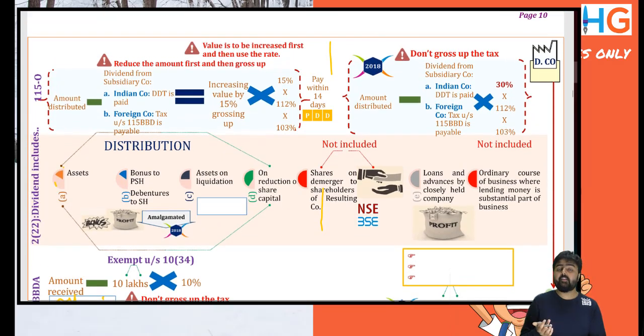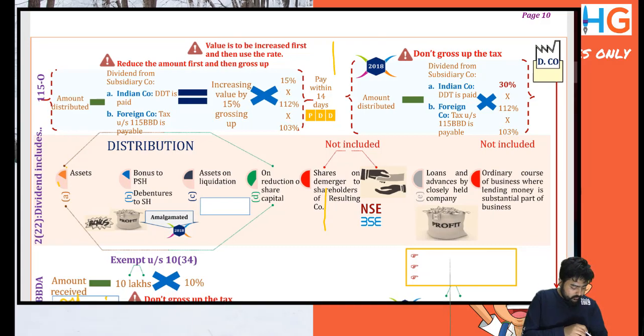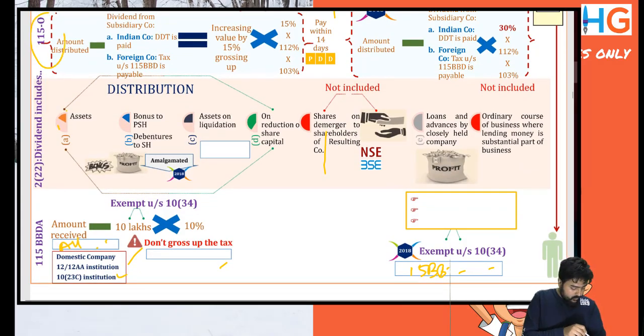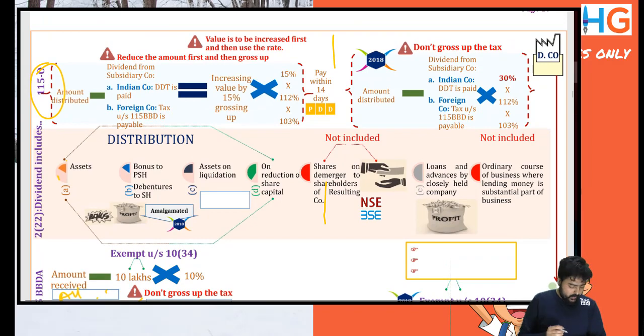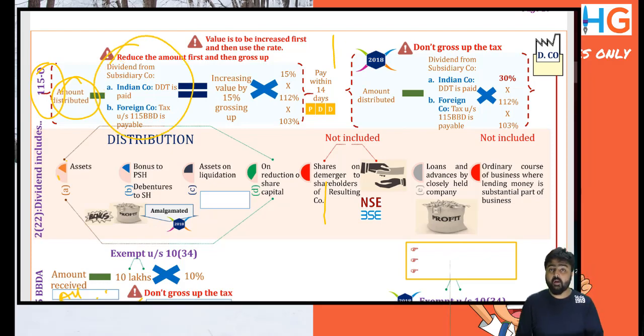Now we'll see the treatment in the hands of the company. Specifically for dividend, there's a tax on distribution. Section 115O provides that the amount distributed will be reduced by the following amounts if the dividend is from a subsidiary company. Suppose I am a company with an Indian subsidiary and a foreign subsidiary.